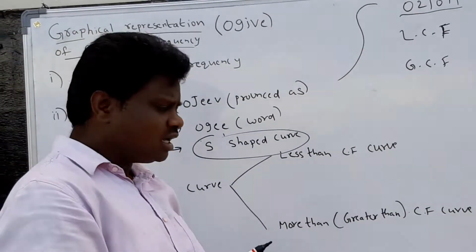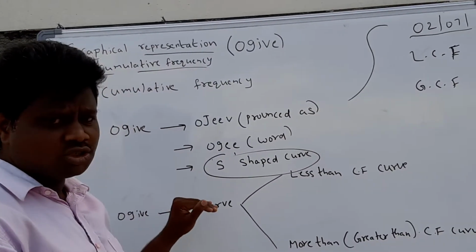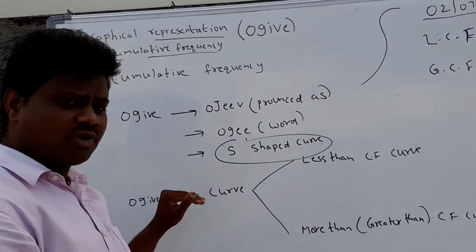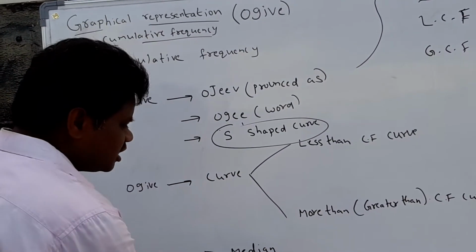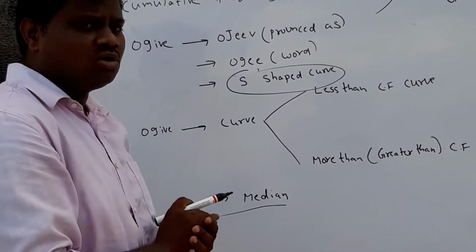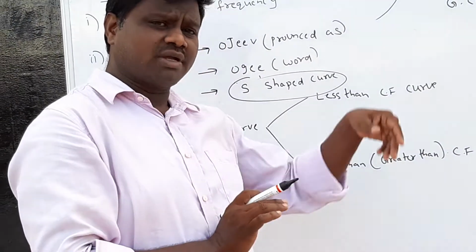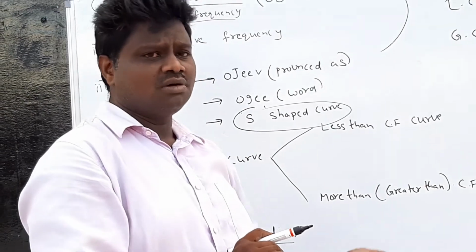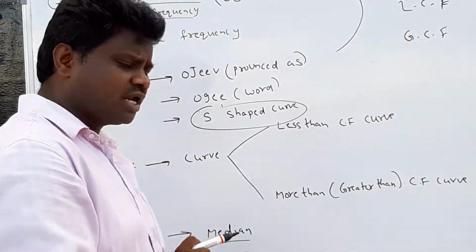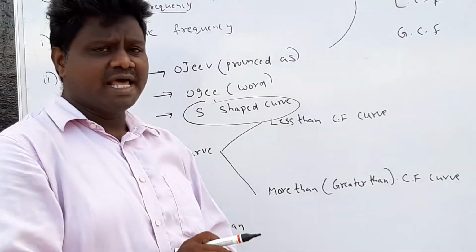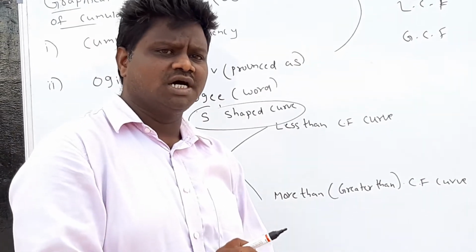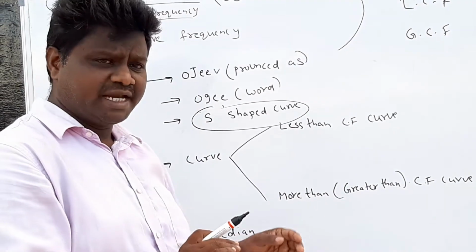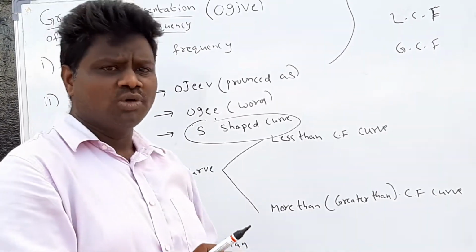We find this ogive directly from the graph. You are able to find the median value. To find the median, we have to calculate either LCF or GCF. From the S-shaped curve, we are able to find the median value directly.